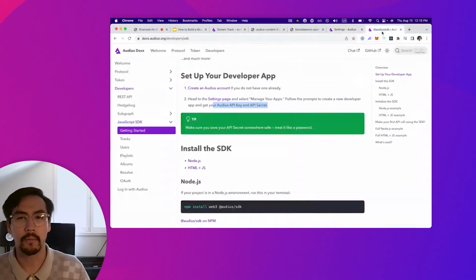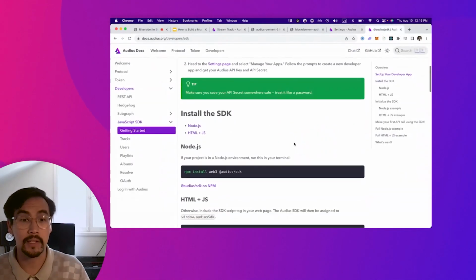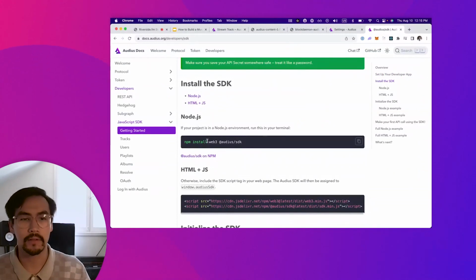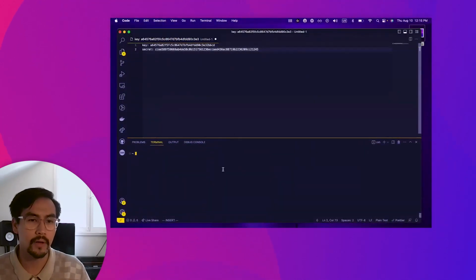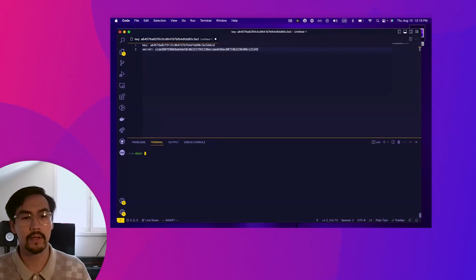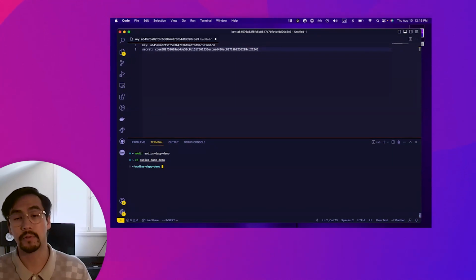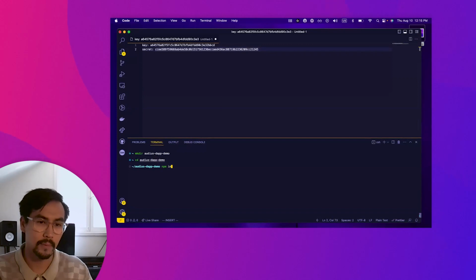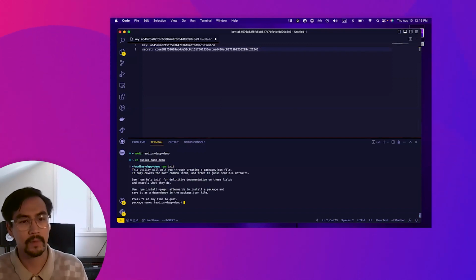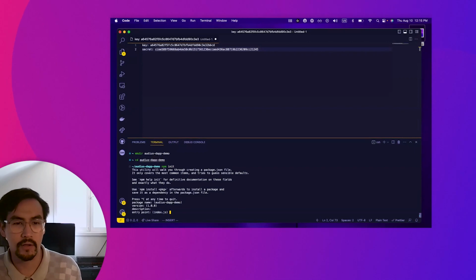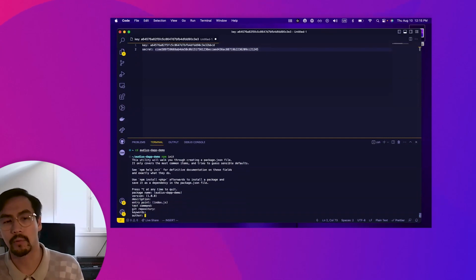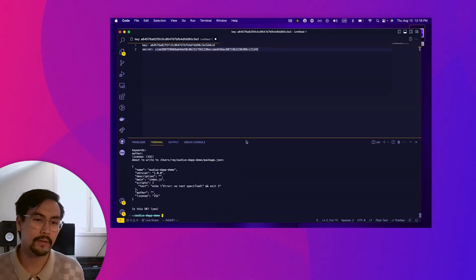Now what I'm going to do is go back to our SDK documentation and set up a node project to start interacting with these things. So coming back over to my terminal here, I am going to make a directory, and we're going to call this Audius dApp demo. I'm going to go into that directory, and I am going to initialize a new NPM project or a node project, npm init. I'm just going to go with all the defaults here. Version 1, it's called Audius dApp demo. And we're going to keep our entry point as this thing called index.js, and we're going to create one of these files.